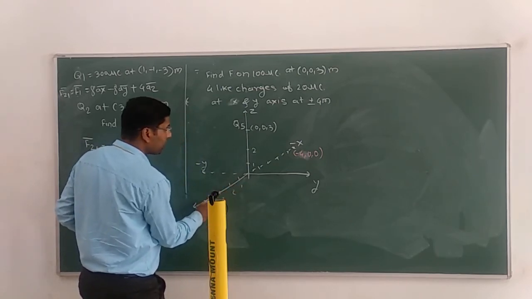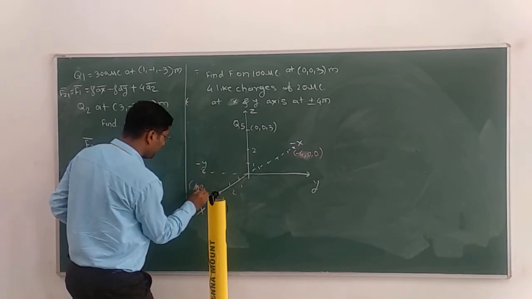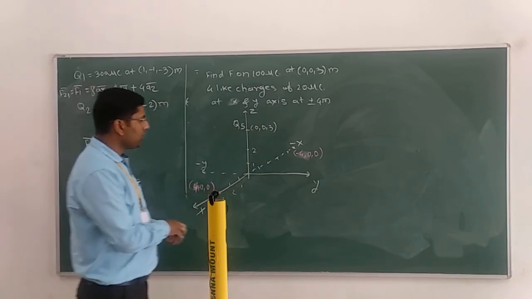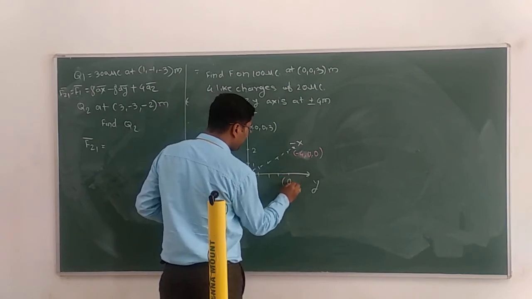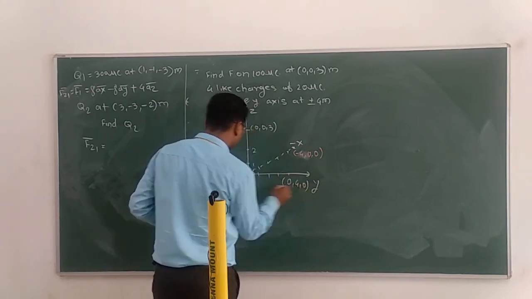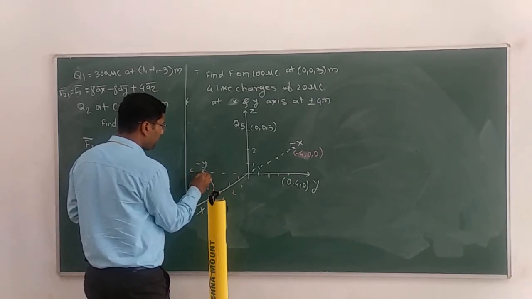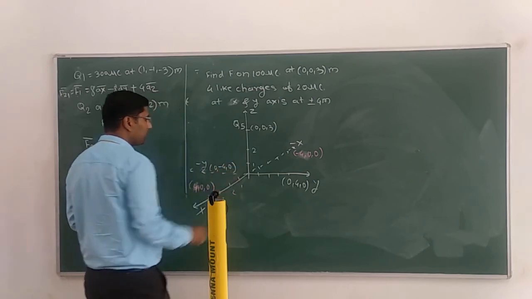This point is 4, 0, 0. On this point 1, 2, 3, 4, it should be 0, 4, 0. And here at this point it will be 0, minus 4, 0.